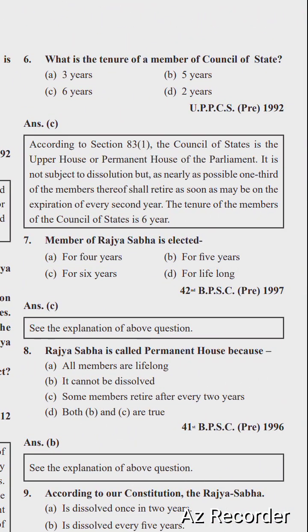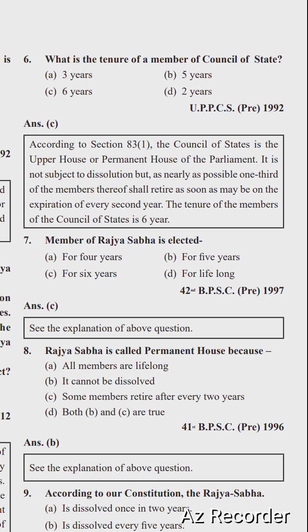So next question: what is the tenure of a member of the Council of States? Options are 3 years, 5 years, 6 years and 2 years. The right option is option C, 6 years. According to Article 83 Clause 1, the Council of States is the upper house, or permanent house, of the Parliament.